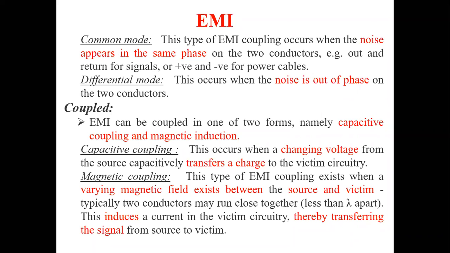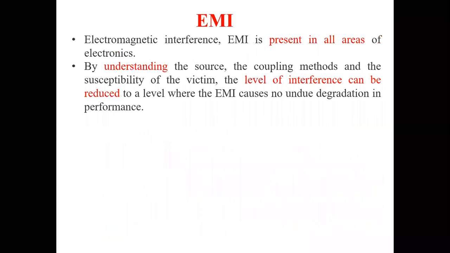So these are the different types of EMIs that we come across. In all cases, in all areas, there will be some interference.